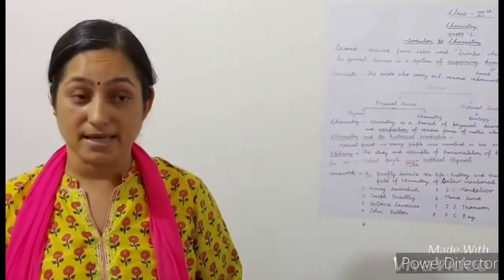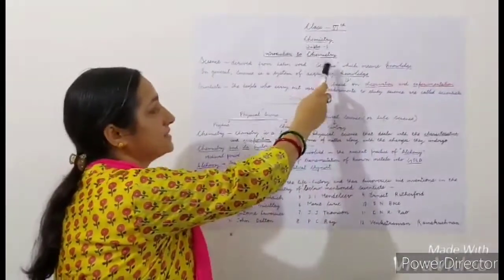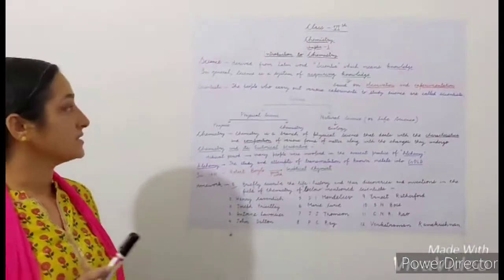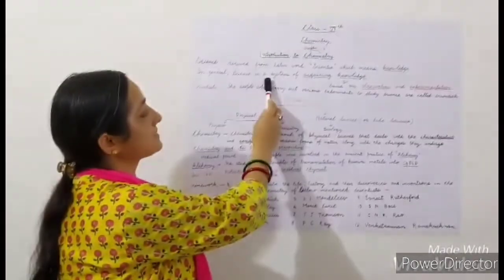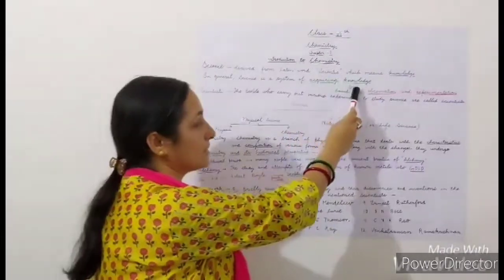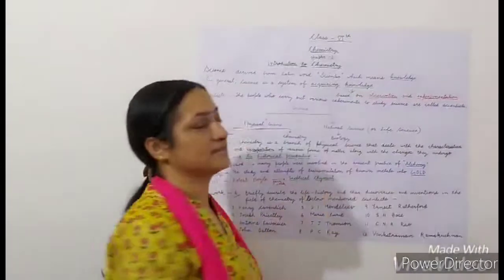the meaning of the word science. So science is derived from the Latin word scientia, which means knowledge. In general, we say that science is a system of acquiring knowledge based on observation and experimentation.